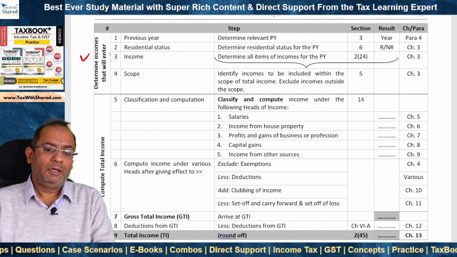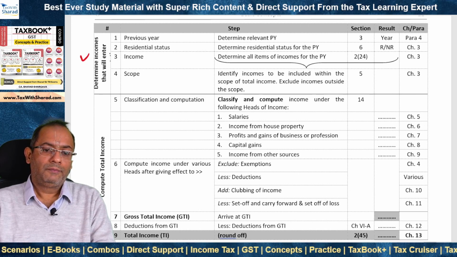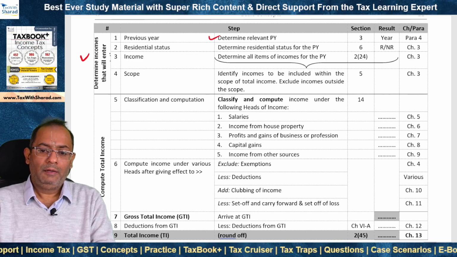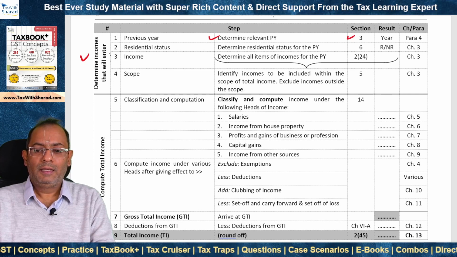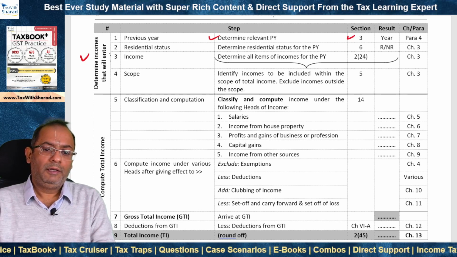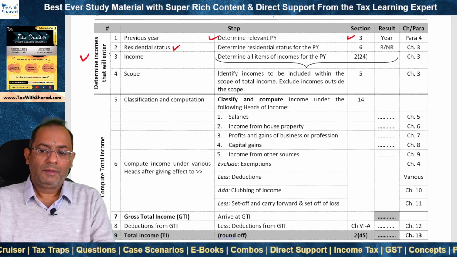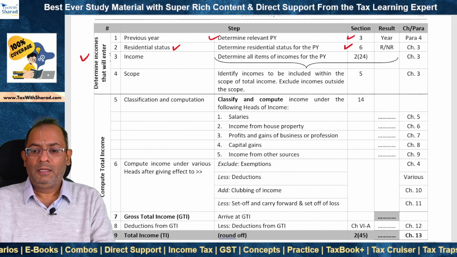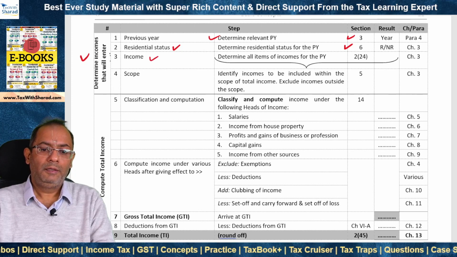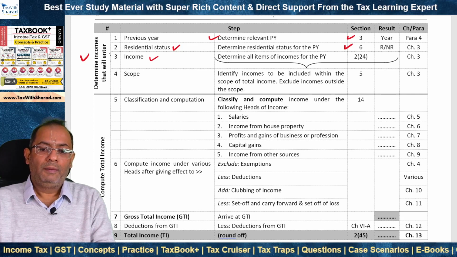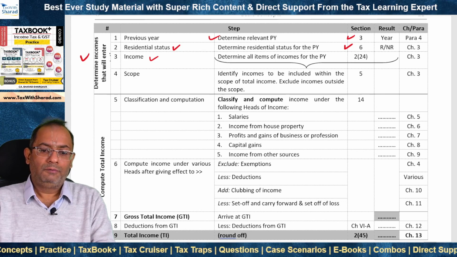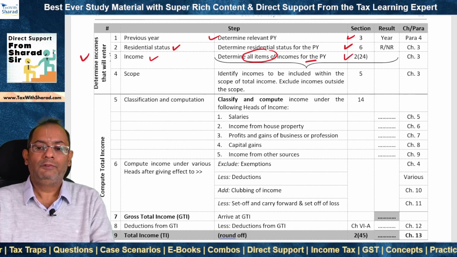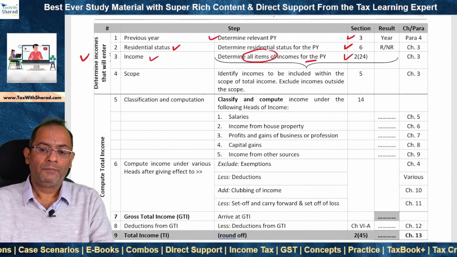The first step is to determine the incomes that will enter the computation. So first we determine what is the previous year. So we determine the relevant previous year, and this is as per section 3. Then we determine the residential status of the person. Okay, and this is something that we do under section 6, and the result could be either a resident or a non-resident. Then we determine the items of income which will enter the computation in respect of that person. So determine all items of income for the previous year, and this we do in accordance with the definition of income contained in section 2(24).